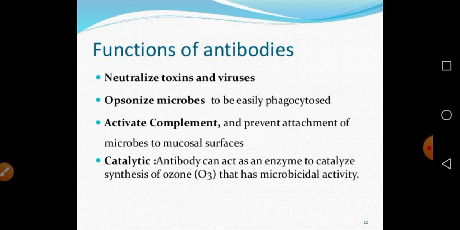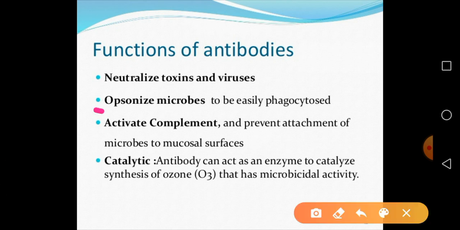This is a very important function. Opsonization means it increases the phagocytic activity of, for example, the macrophage. So this is also a function of the antibody.